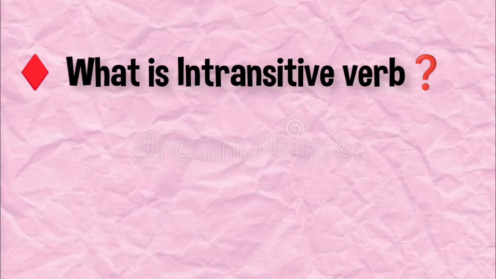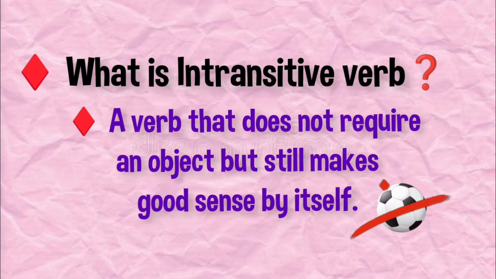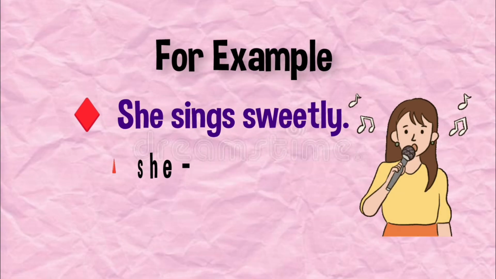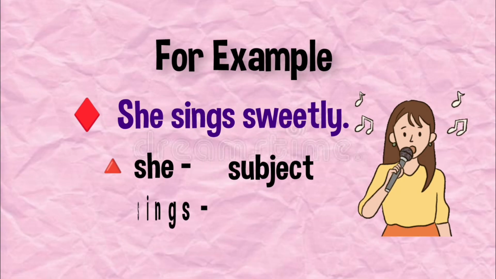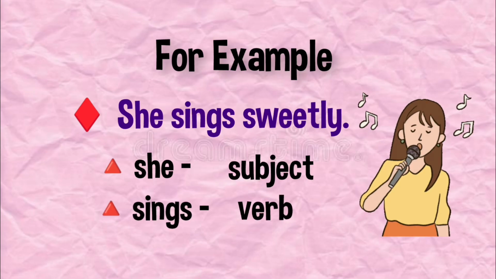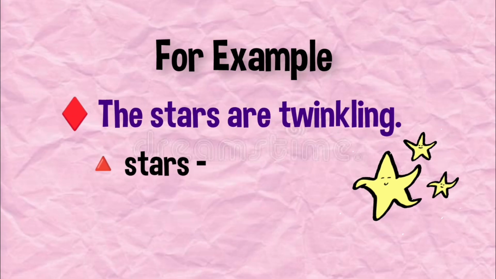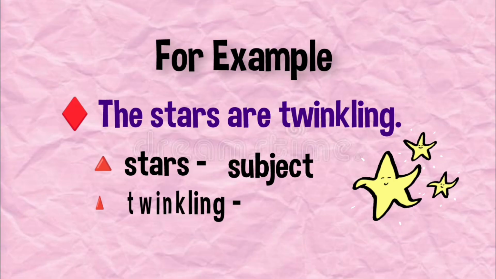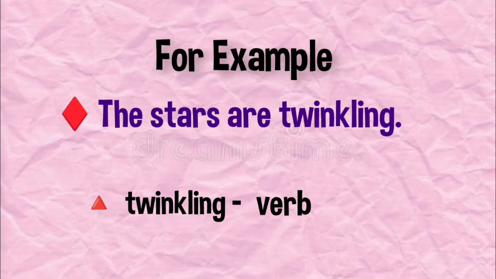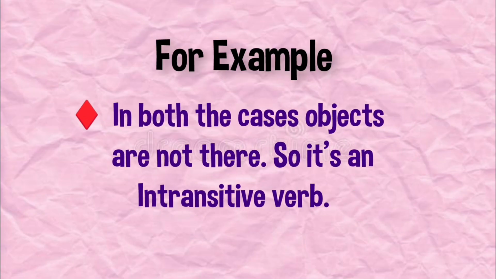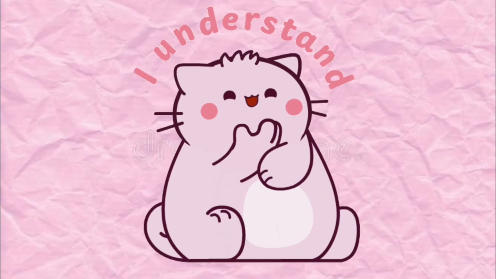Now what is intransitive verb? A verb that does not require an object. मतलब जिस काम के लिए हमें ऑब्जेक्ट की जरूरत नहीं पड़ती है. For example, she sings sweetly, where she is the subject and sings is the verb. The stars are twinkling, where stars is the subject and twinkling is the verb. In both the cases, objects are not there. So we can say that it's an intransitive verb. Hope you all understood very well.